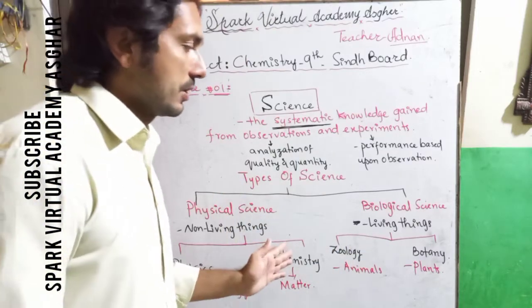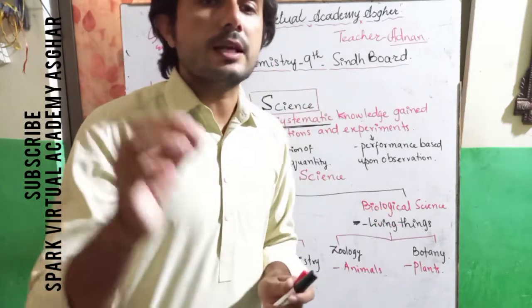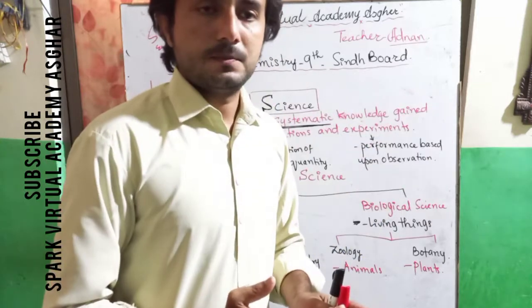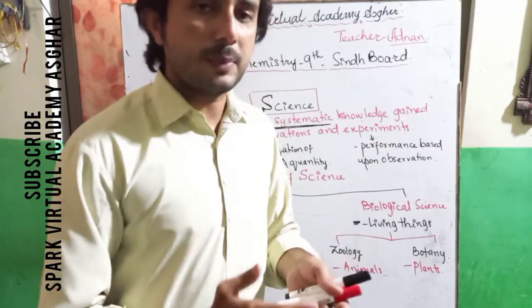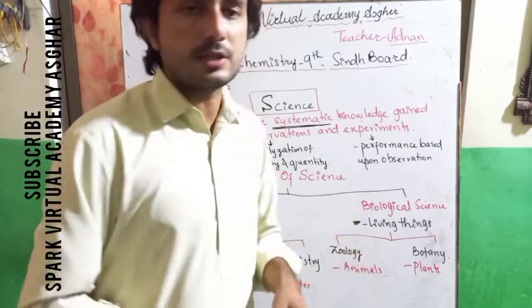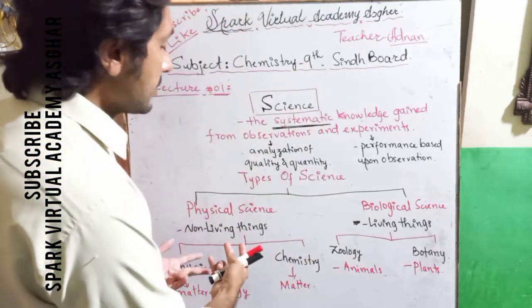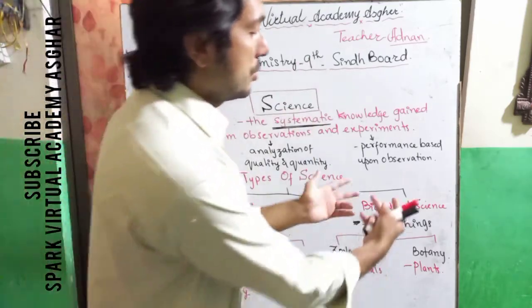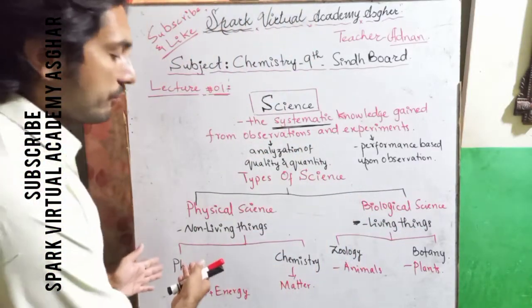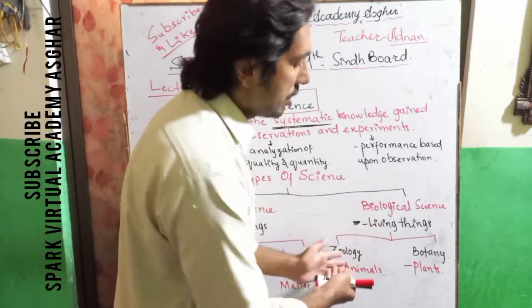Apart from that, we have biological science, in which we study all living things present in this world: all the animals, plants, insects, and birds. Physical science is further divided into physics and chemistry, whereas biological science is divided into zoology and botany.